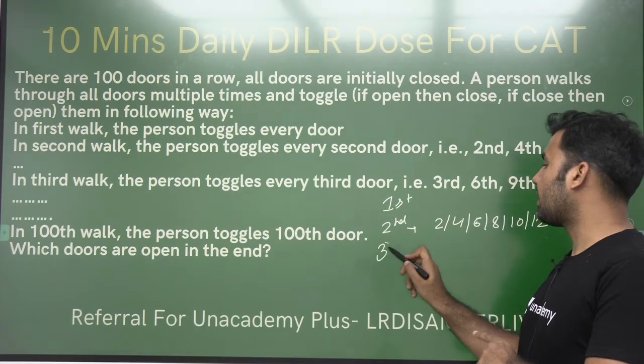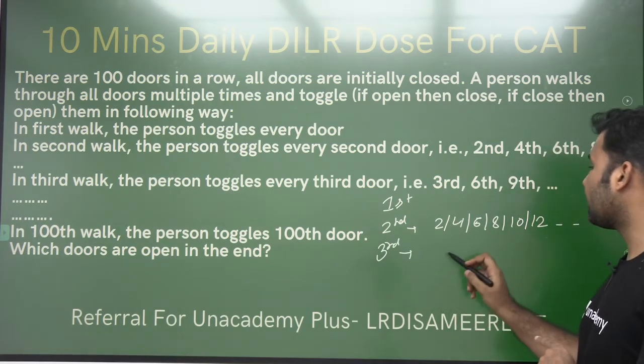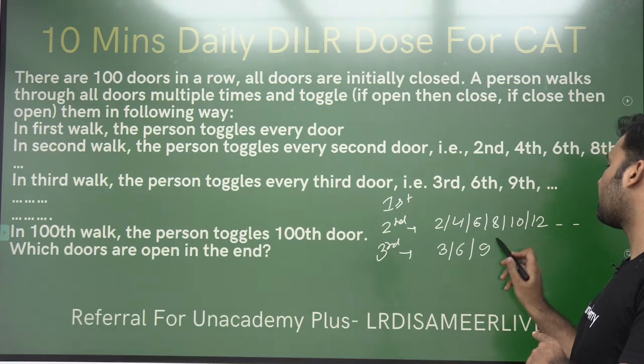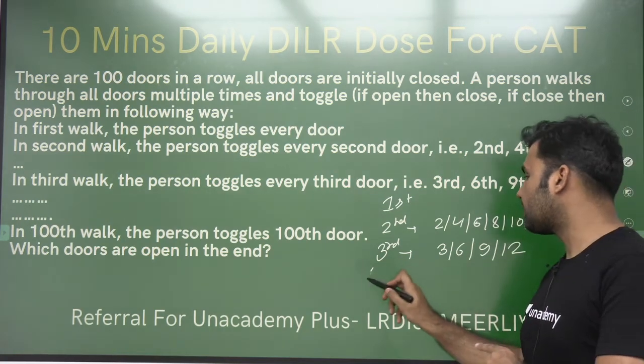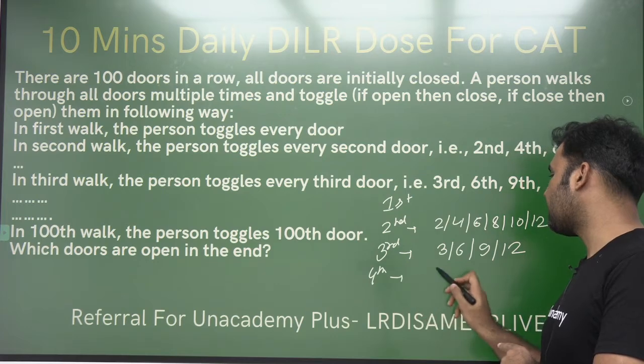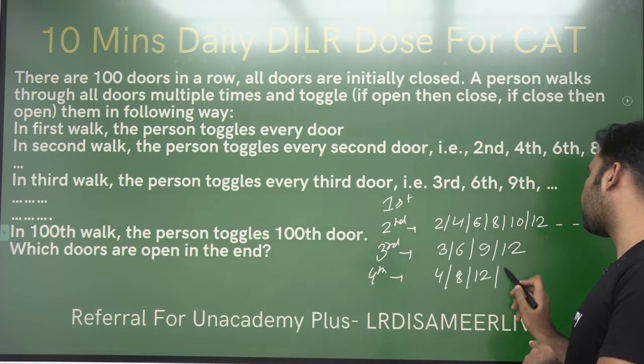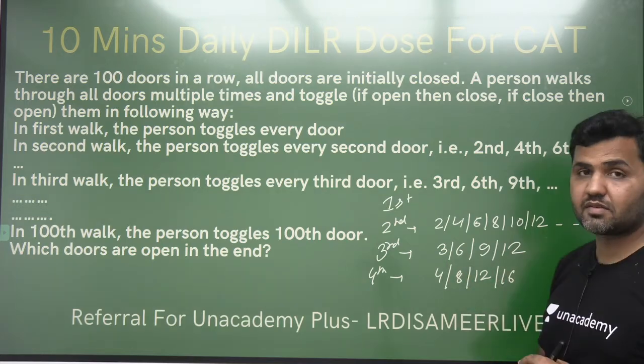On the third walk, the person will be visiting every third door. That means all the doors which are multiples of 3. On the fourth walk, the person will be going to every fourth door. That means all the door numbers which are multiples of 4 will be visited.